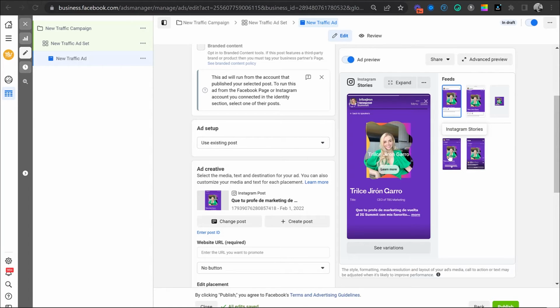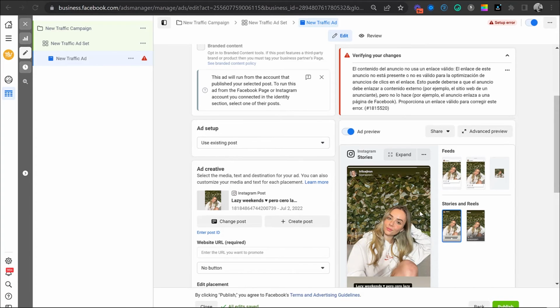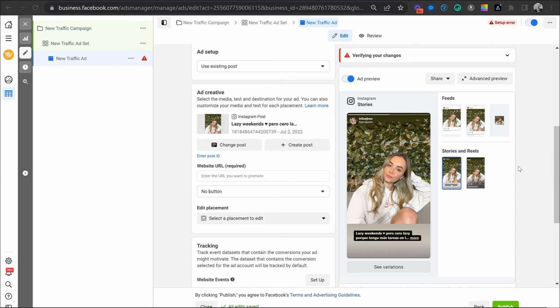So I'm going to make sure that the story version doesn't look like just any post. And let me show you what I mean by any random post. If I pick this one in my Manychat hoodie, you can see that the story version looks cropped. So it's really not that aesthetically pleasing because I have this crop right here that doesn't really look like this was thought through.